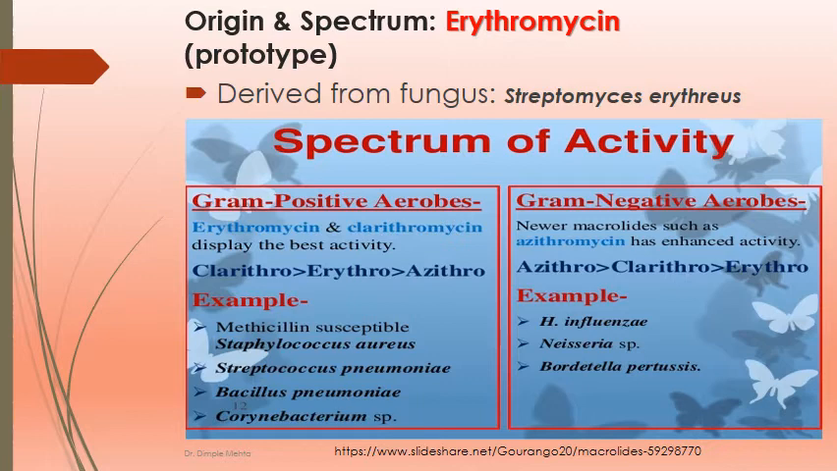Among gram-negative organisms, newer macrolides such as azithromycin have enhanced activity. Azithro is more active on gram-negative than clarithro and erythro. Examples of gram-negative organisms are H. influenzae, Neisseria, Bordetella, B. pertussis, and nowadays azithromycin has got much action. It is used for COVID infection as well. I don't say that it is active on COVID virus, but it prevents secondary bacterial infections.